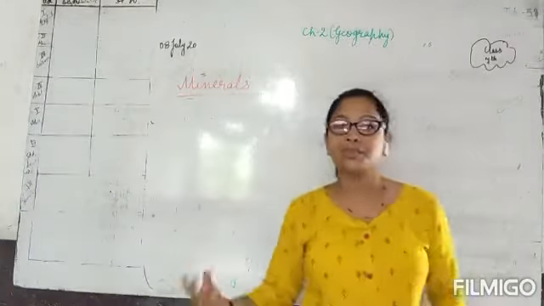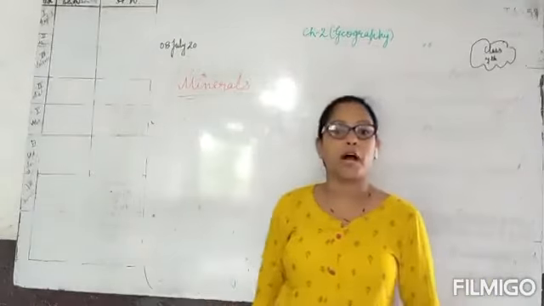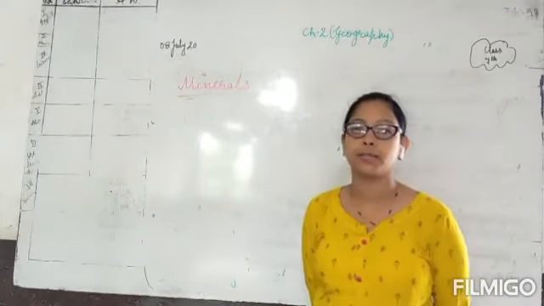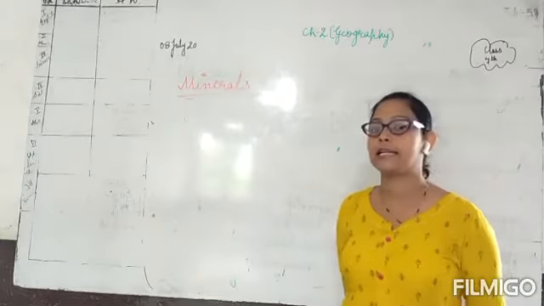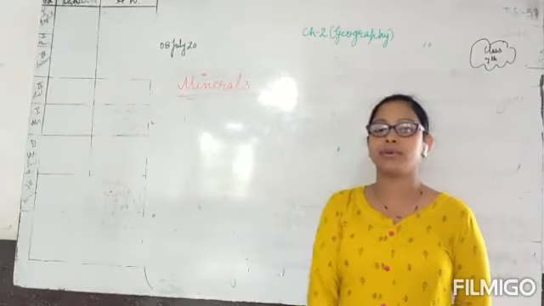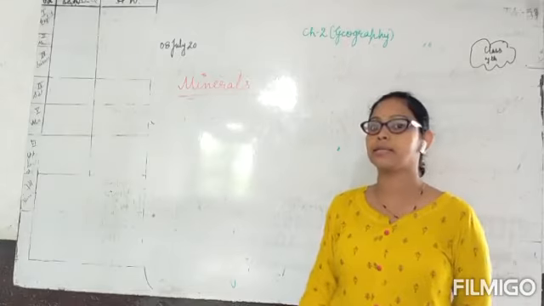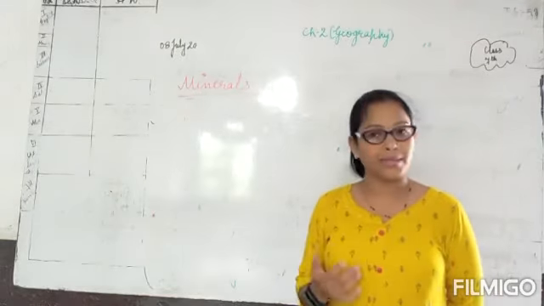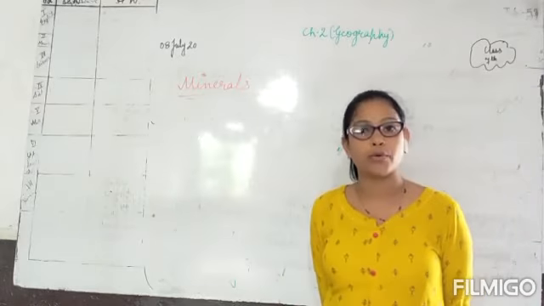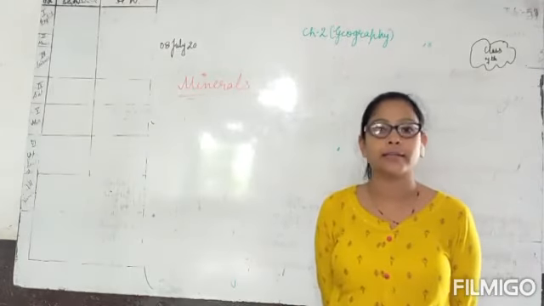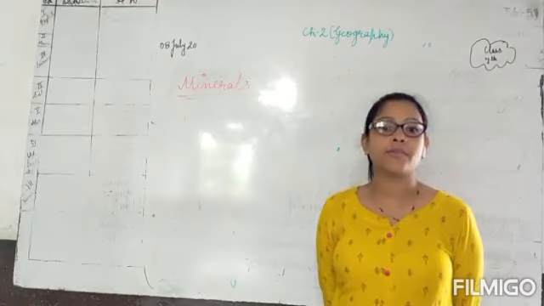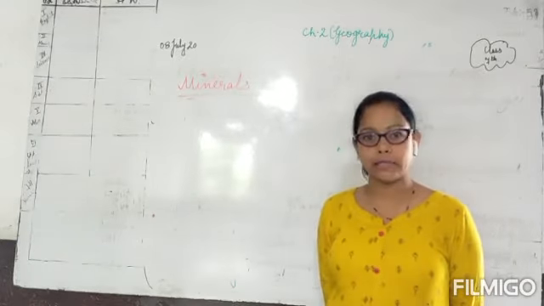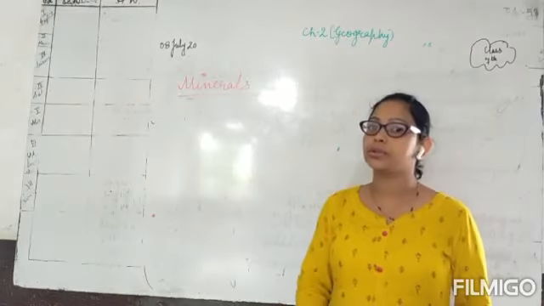Minerals are the naturally occurring components which are found inside or on the surface of the earth, like iron, calcium, phosphorus, nickel, silicon, alumina. We just read previously that the layers of earth contain alumina and silicon. These are minerals, and minerals are those components which are found on the earth's surface or inside the earth, but they have some physical or chemical properties. These are inside the earth only, and these are also used in our day-to-day life.